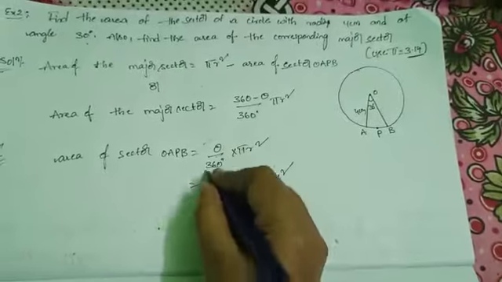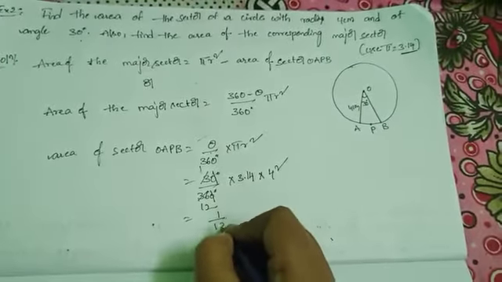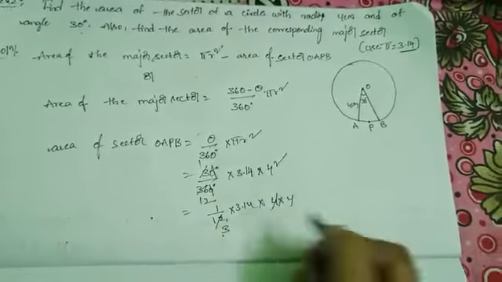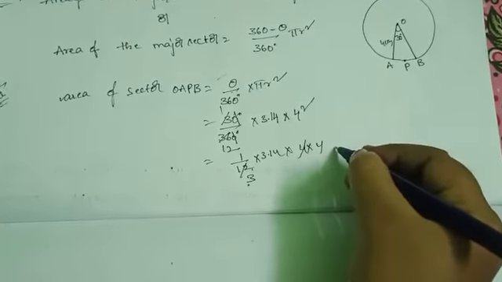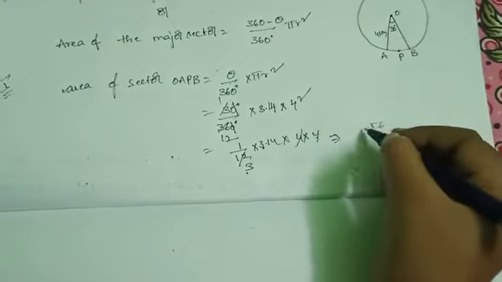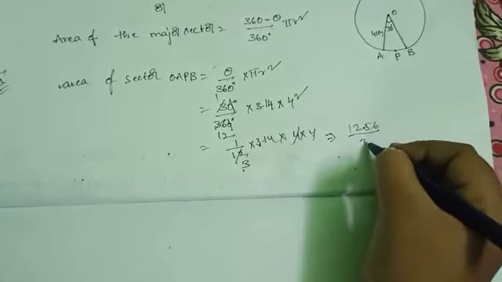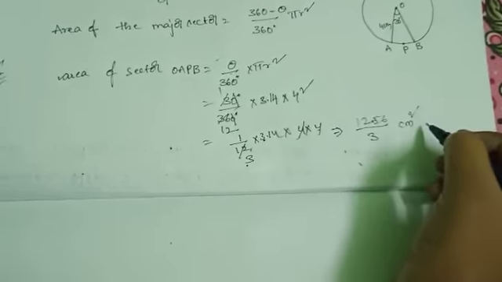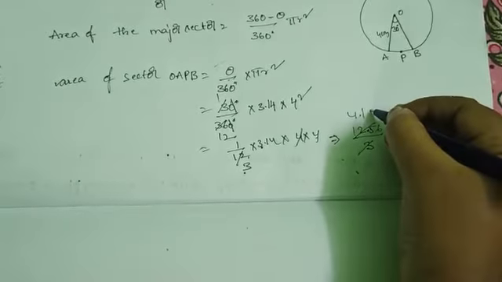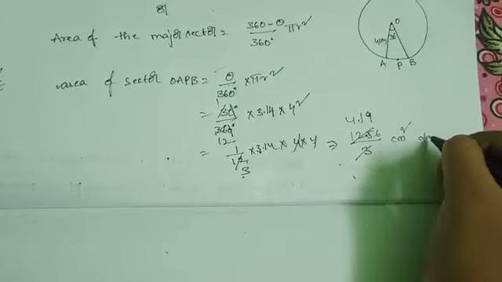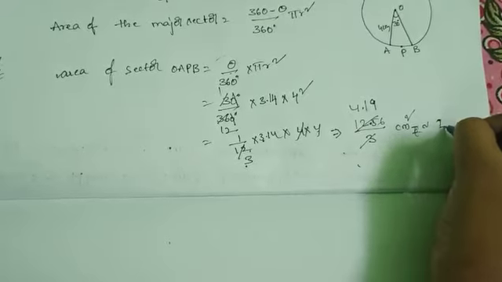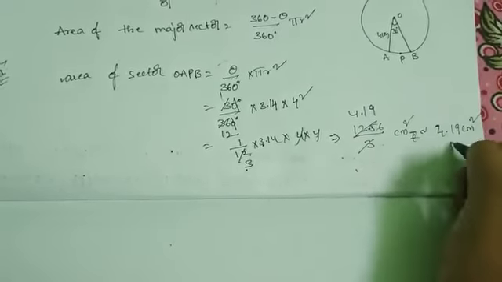That is 1 by 12 into 3.14 into 4 into 4, which is 12.56 by 3 centimeter square, approximately 4.19 centimeter square.